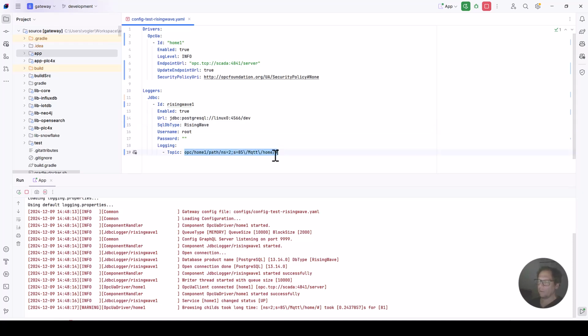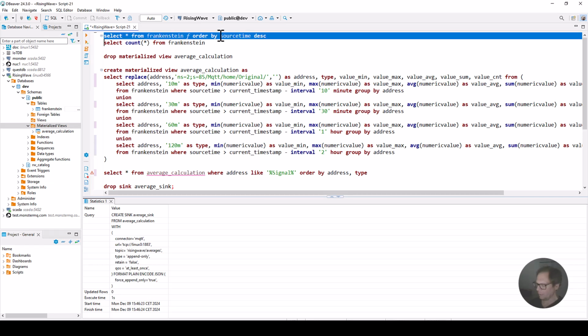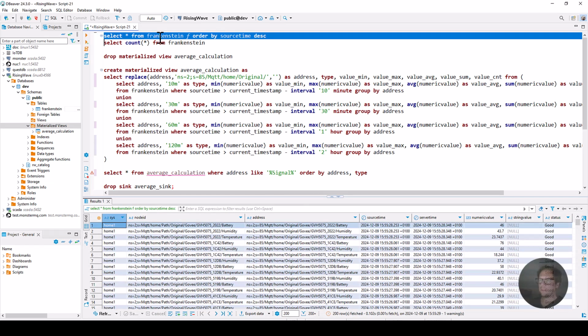So here in that case we are using a wildcard. That means the OPC UA server is browsed and all of the nodes below this node will be captured and written to RisingWave. So then we have the data in RisingWave and we can connect with a SQL tool, a PostgreSQL client, and then we can already query the data. So everything is written to the Frankenstein table. So here we now see the tags and the historical values.